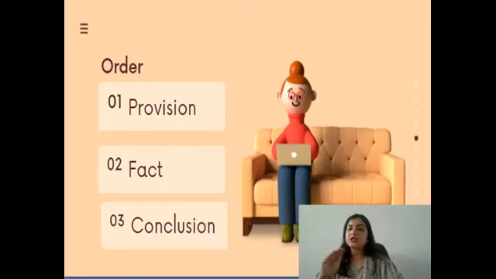Remember, it's a 3-step format which you should always adopt while writing this type of question. First, explain the provision. Then the second paragraph should be about the fact, and then the third paragraph should be the conclusion. I am repeating again: provision, fact, and then conclusion.